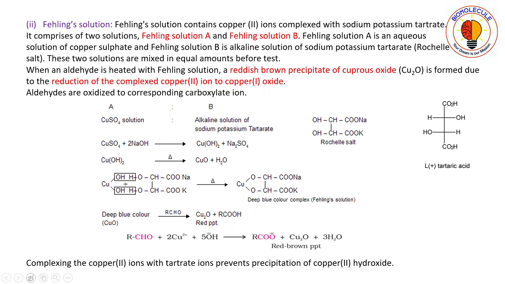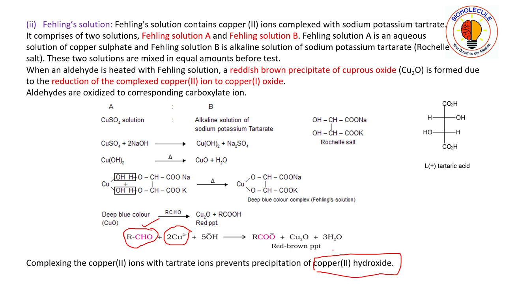in copper complex. Okay, so this aldehyde will lose electron and this copper will gain electron. So aldehyde loses electron, it is oxidized. Copper gains electron, it is reduced. Okay, so complexing the copper 2 ions with tartrate ions prevents the precipitation of copper 2 hydroxide.